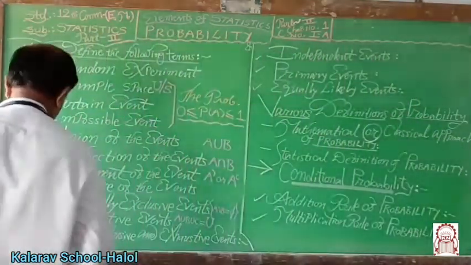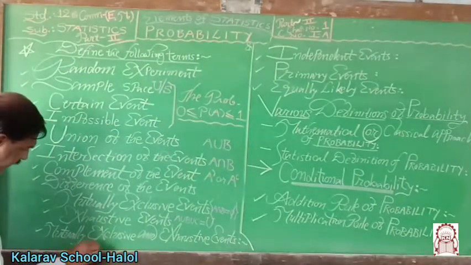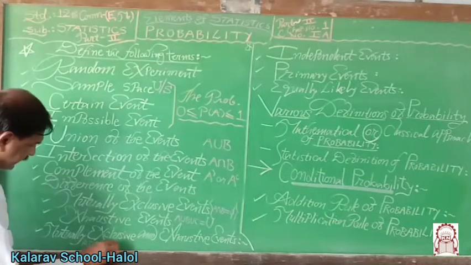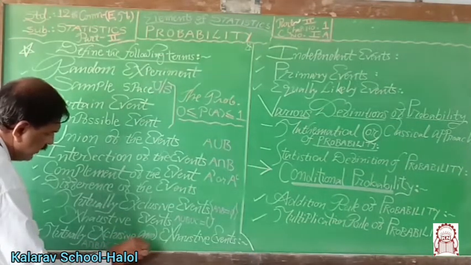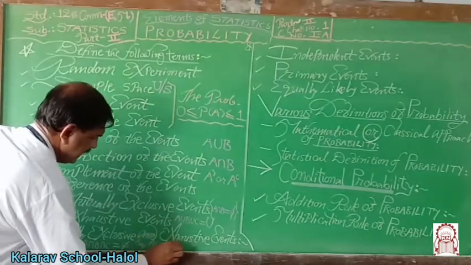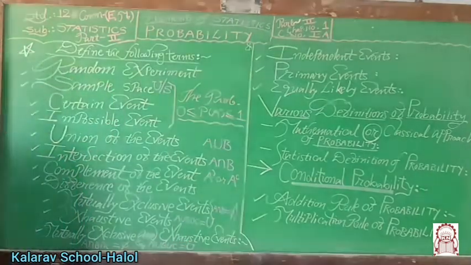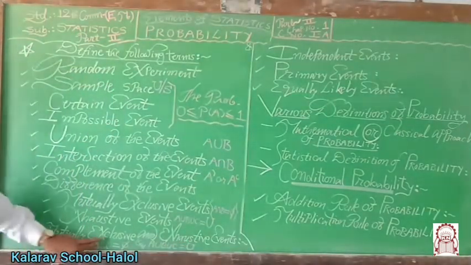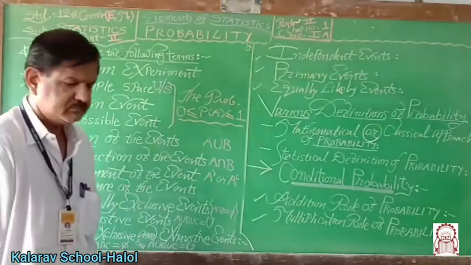See, A intersection B intersection C equal to phi, and moreover A union B union C equal to capital U, then they are known as mutually exclusive and exhaustive events.